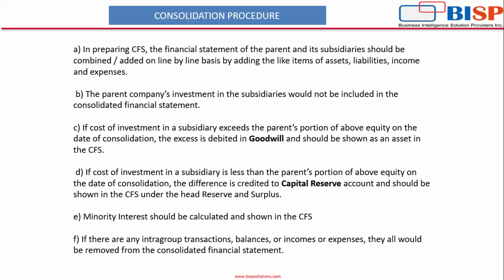Okay, now we'll see the consolidation procedure, means how we do the consolidation. First, in preparing CFS, the financial statements of the parent and the subsidiaries should be combined on a line by line basis, that is by adding the like items of assets, liabilities, incomes, and expenses. Simply, we'll add all the assets, liabilities, income, and expenses of both the companies, that is holding and subsidiaries.